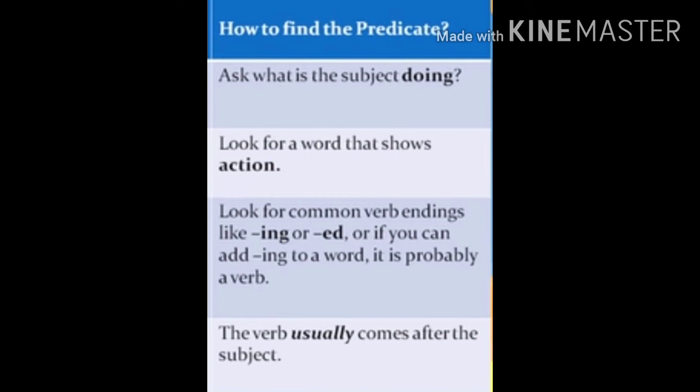First point, ask what the subject is doing. Second, look for a word that shows action. Third point, look for common verb endings like ing or ed, or if you can add ing to a word, it is probably a verb. The verb usually comes after the subject.